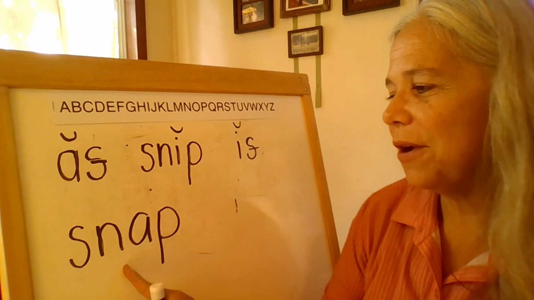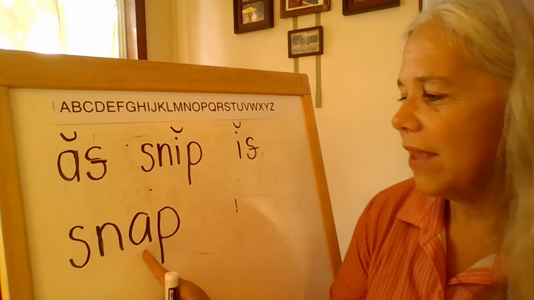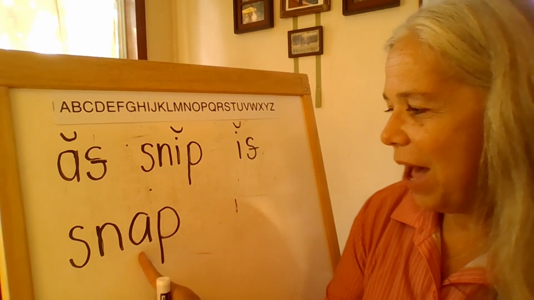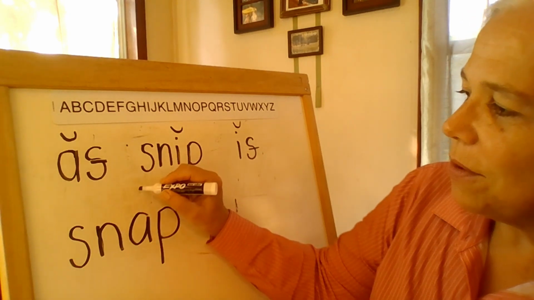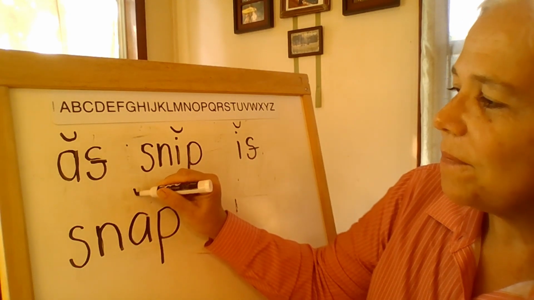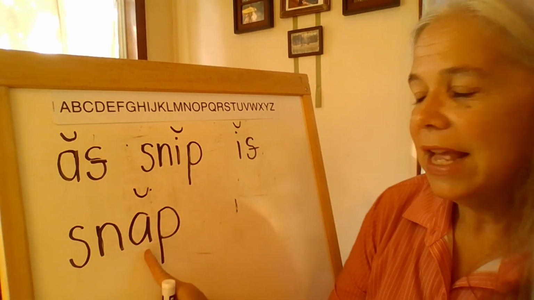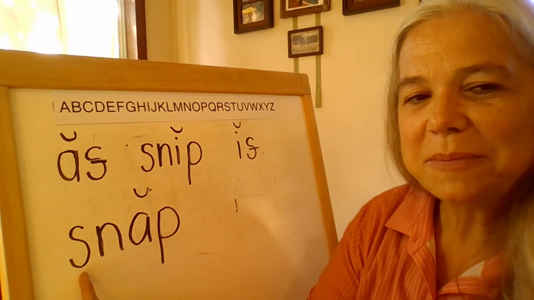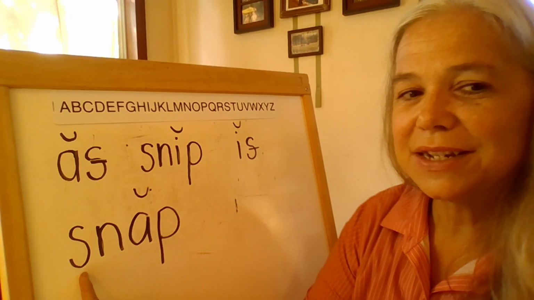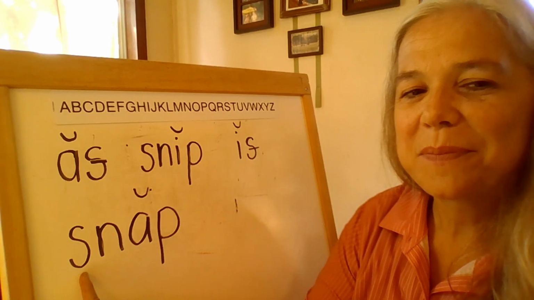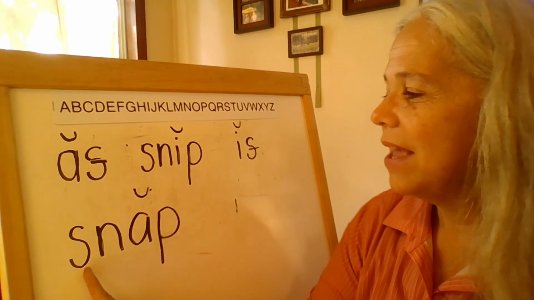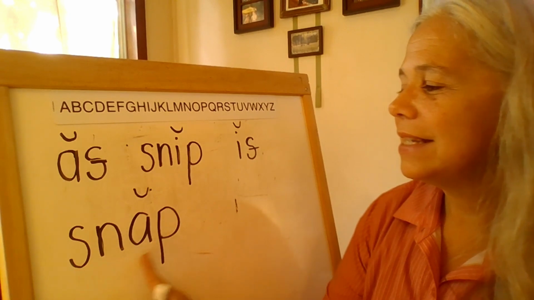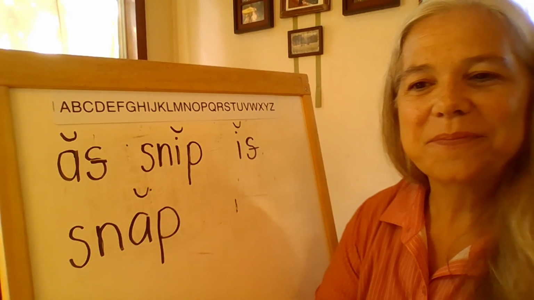And our last word here. Finding our vowel. A vowel in a closed syllable, short. Code it with a breve. What's the sound of short A? Ah, very good. And looking at our S right here, what sound is it going to make? S. Why is that? Because it's at the initial. Let's read that word. Snap. Very good.